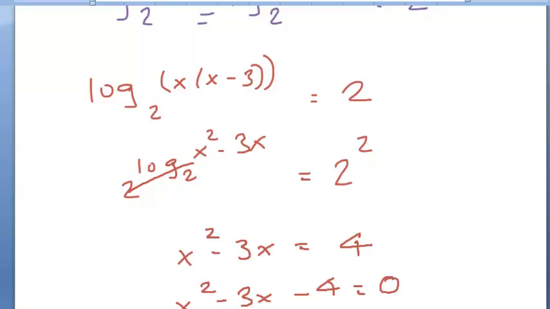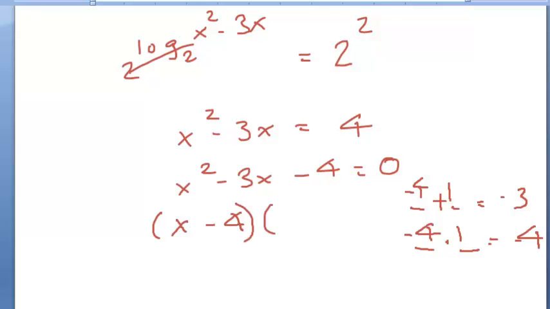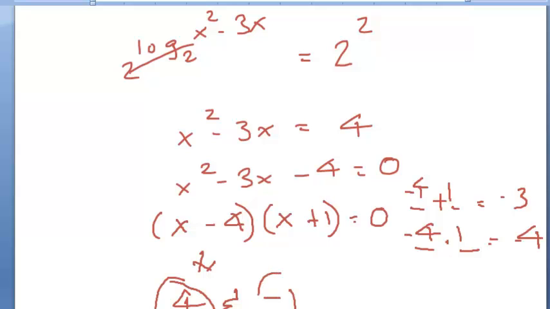Okay, so now we have a quadratic function, and we can use factoring methods here. Minus 3 when you add, and when you multiply, it would be minus 4. Oh, we have minus 4 and 1. So it'd be x minus 4 multiplied by x plus 1 will give us 0. So the solutions are 4 and negative 1.